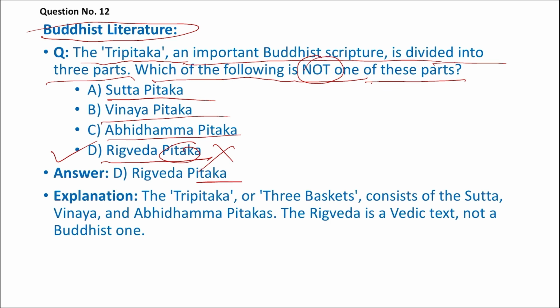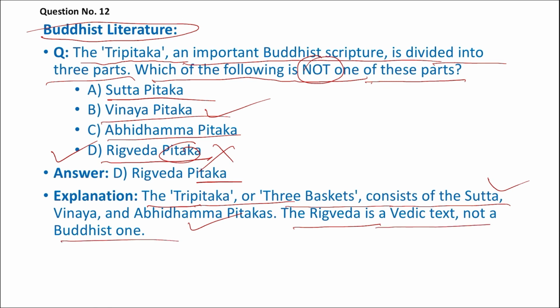The Rig Veda is a Vedic text, right? The three Pitakas, or the three baskets, consist of Sutta Pitaka, Vinaya Pitaka, and Abhidhamma Pitaka. So Rig Veda is a Vedic text, not a Buddhist one. The right answer is Rig Veda Pitaka, which is not part of Tripitaka. Tripitaka means three baskets in English: Sutta Pitaka, Vinaya Pitaka, and Abhidhamma Pitaka.